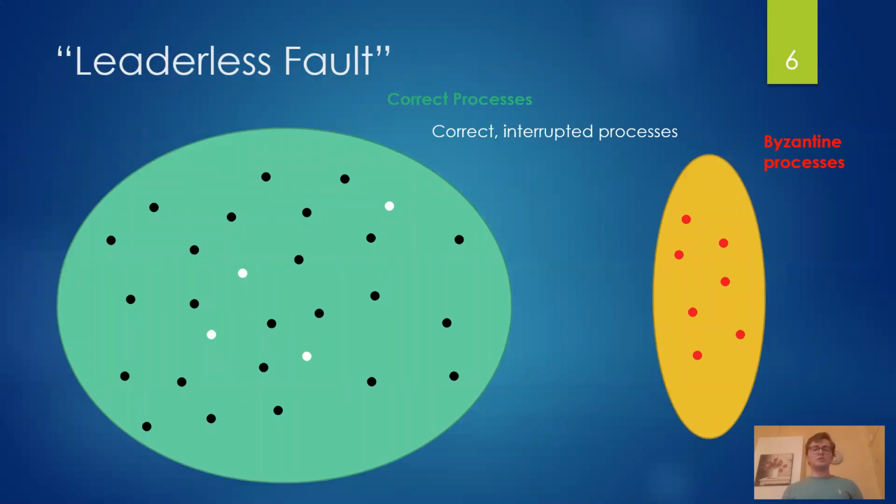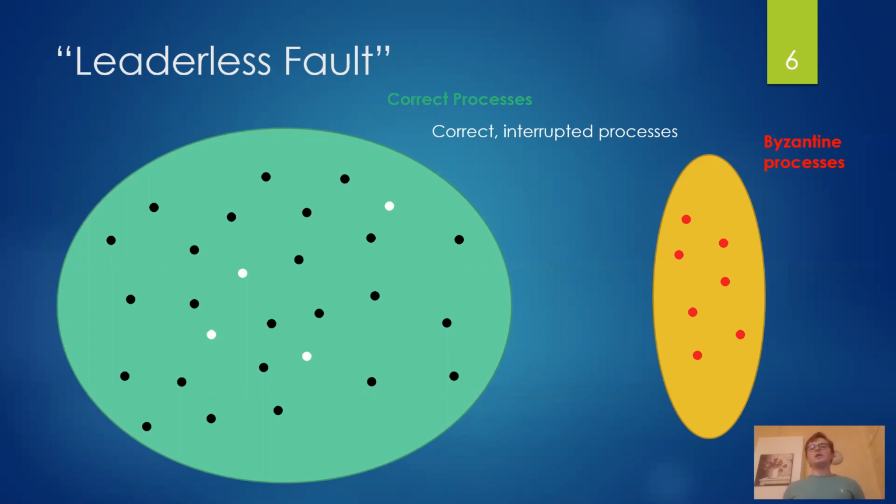You will have Byzantine processes, for example, and correct processes. But now, with the leaderless fault, we'll have correct processes which will get interrupted even when you are in the synchronous suffix of the execution. And they will get interrupted for a finite period of time. They will eventually wake up and perform calculations.